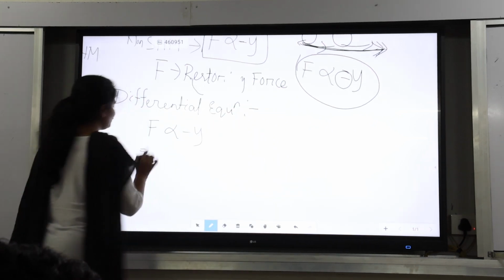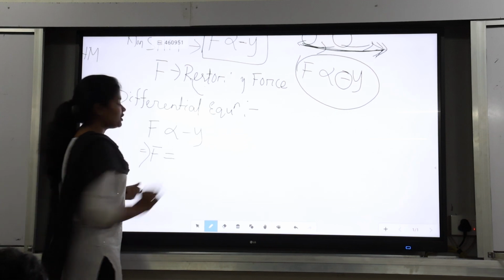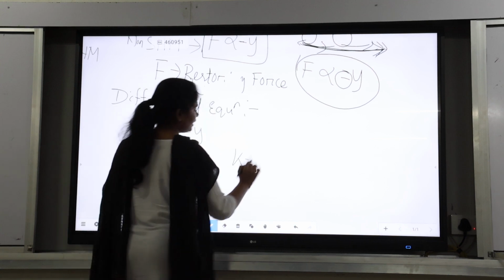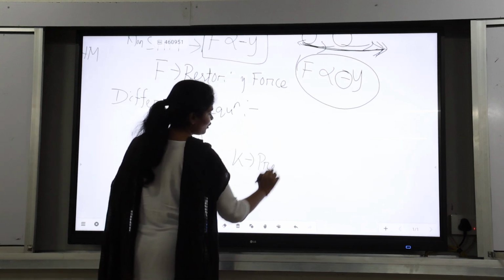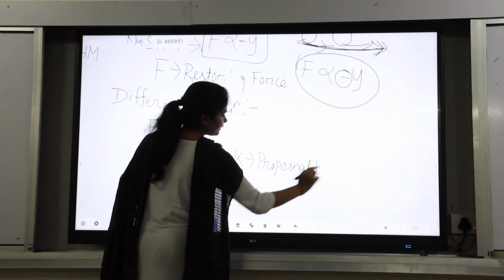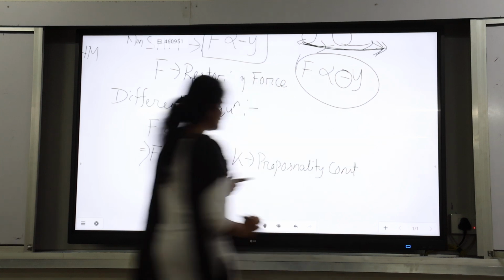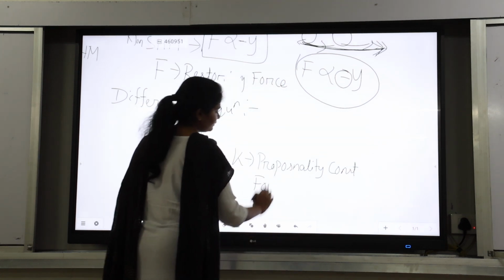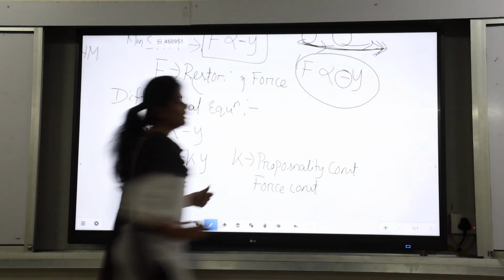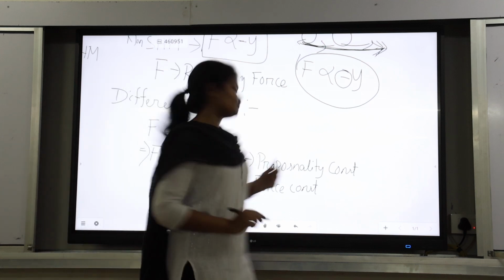So F is equal to minus ky. Here k is the proportionality constant, which is known as the force constant.